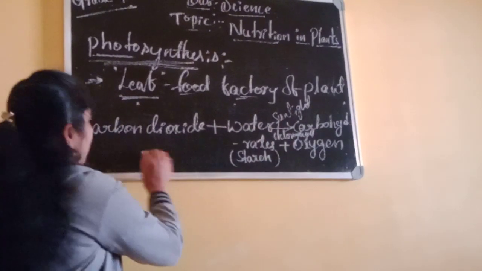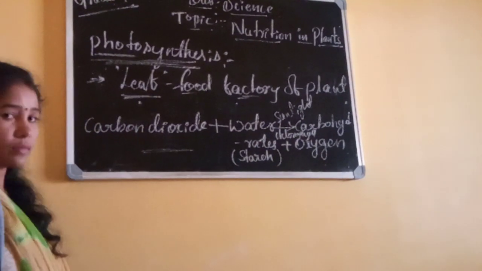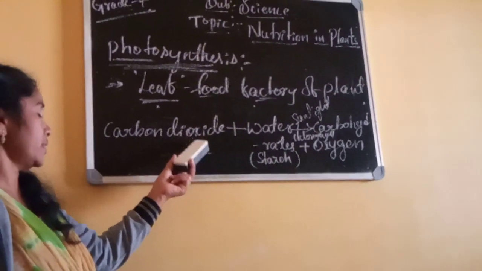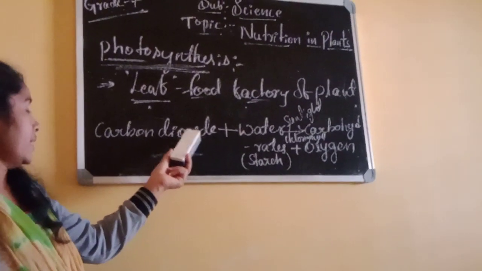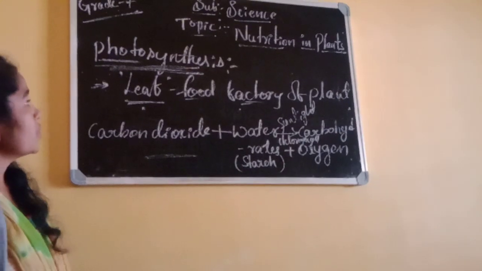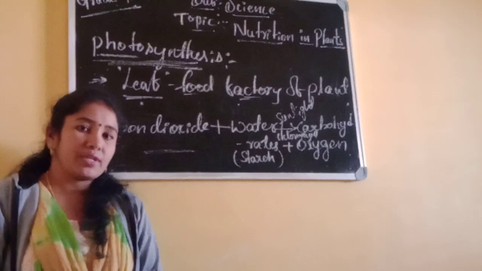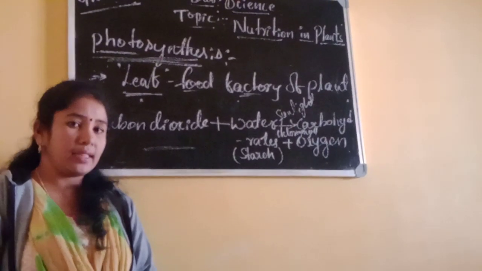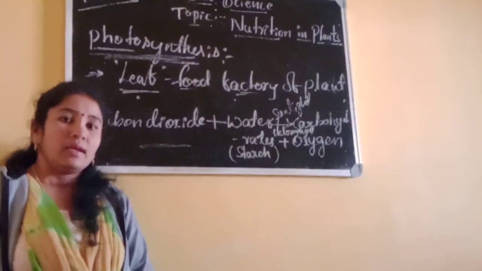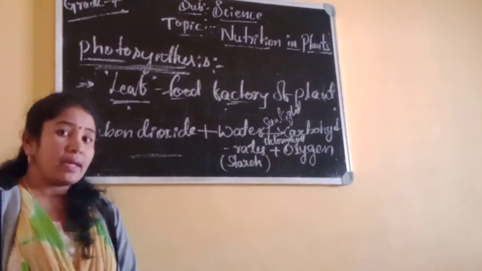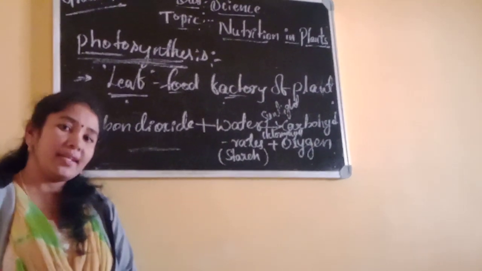This is the equation of photosynthesis. We'll see the symbolic representation in further classes. Dear students, you learned about the meaning of nutrition, modes of nutrition and also photosynthesis in plants. Next, we'll see some other types of nutrition in the next class.